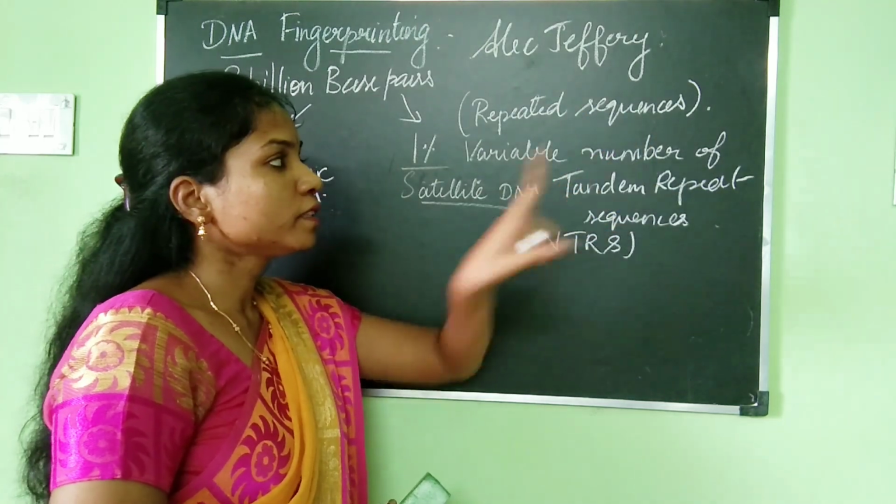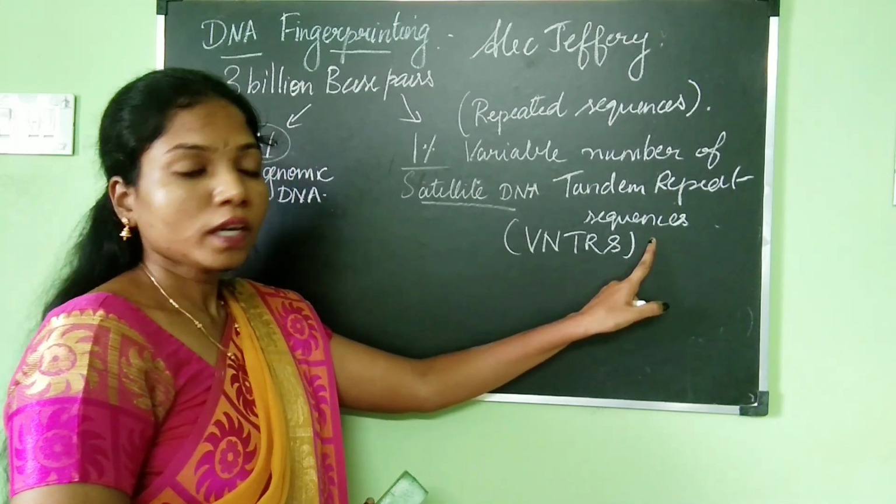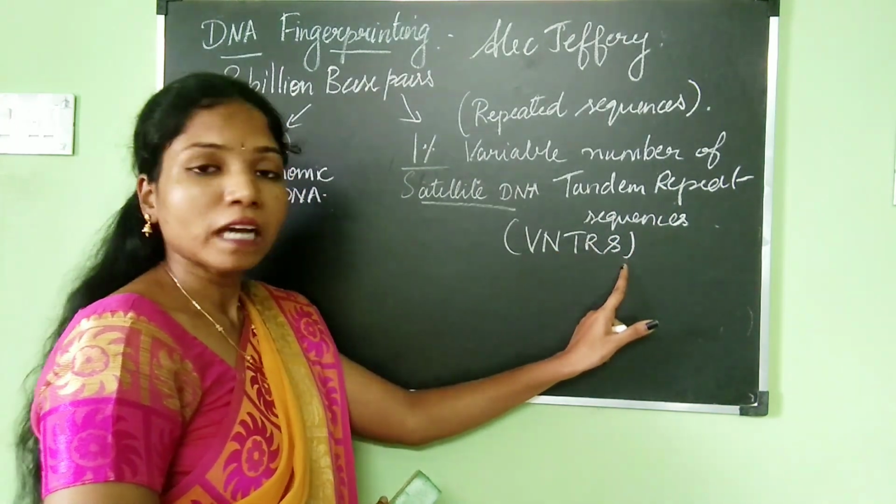These repeated sequences are known as variable number of tandem repeats, or VNTRs.